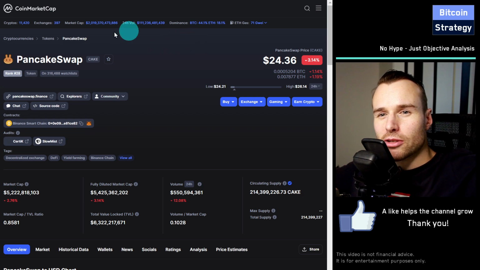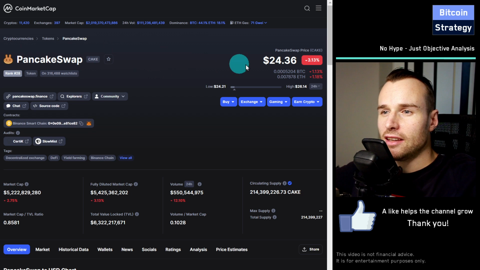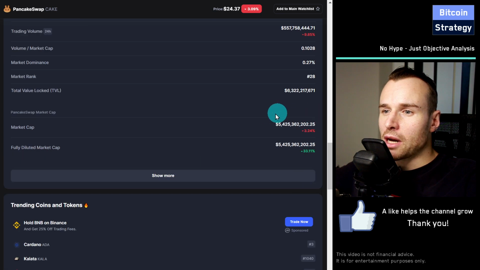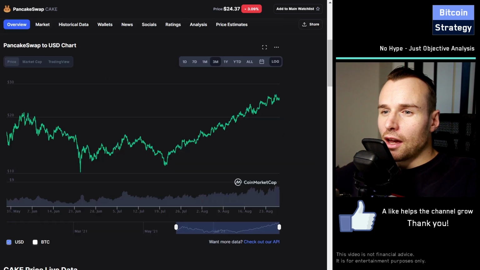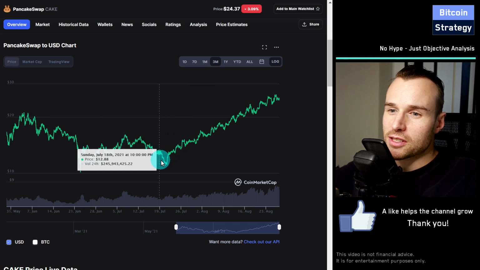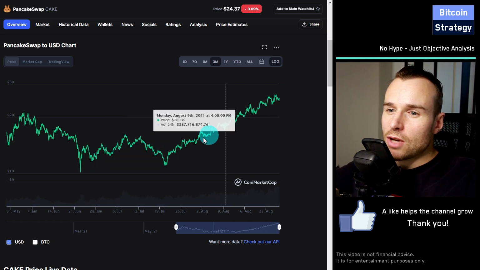Hi, let's look at PancakeSwap, ticker symbol CAKE, C-A-K-E. Currently at $24.36. The market rank is 28, so we've got a market cap of $5.5 billion. And the reason why we look at the PancakeSwap token is because of this very pretty trend channel over here.